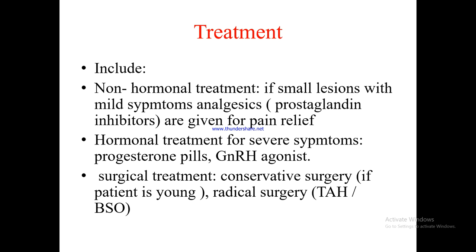Treatment includes non-hormonal treatment: if small lesions with mild symptoms, analgesia and prostaglandin inhibitors are given for pain relief. Secondly, hormonal treatment for severe symptoms: progesterone pills and gonadotropin-releasing hormone agonist. And then surgical treatment: conservative surgery if the patient is young, radical surgery, that is total abdominal hysterectomy with bilateral salpingo-oophorectomy.